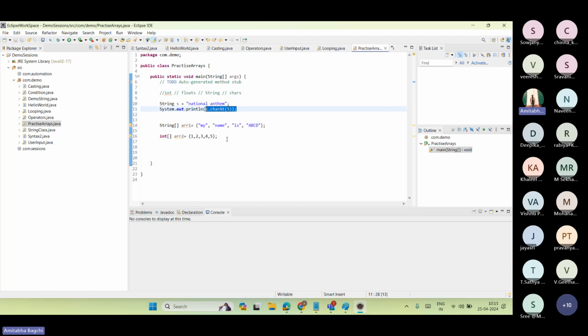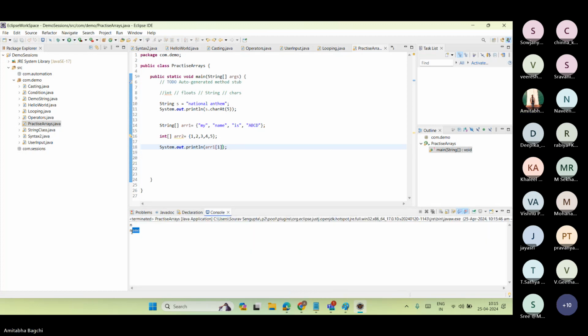So if someone wants to print out only the value name, what does it have to do? Is there any method? No, it's simple. Within the square braces of the array, you have to put the index of the value you want. So name would be index 1, right? That's it. If I print it out, you will see name.